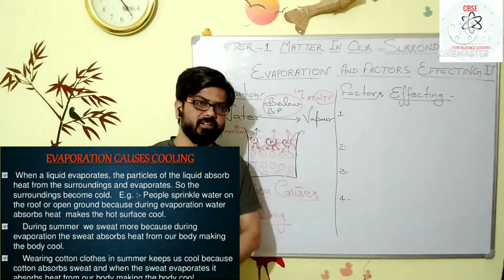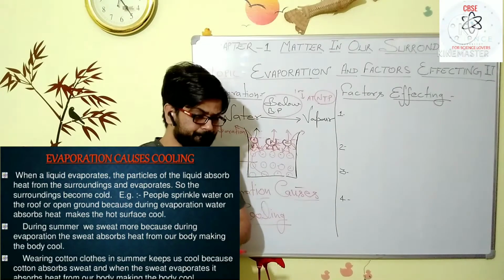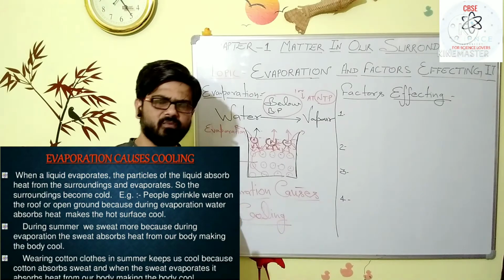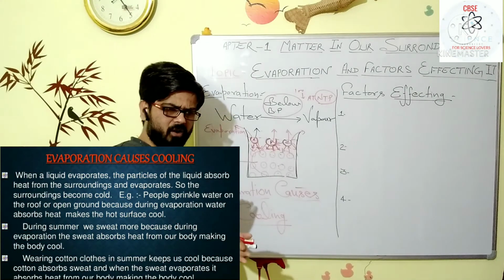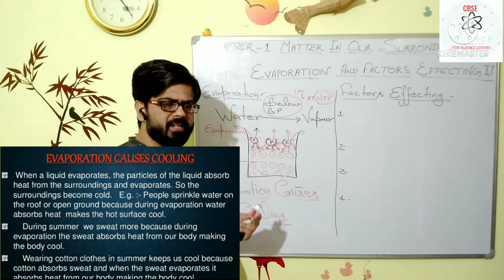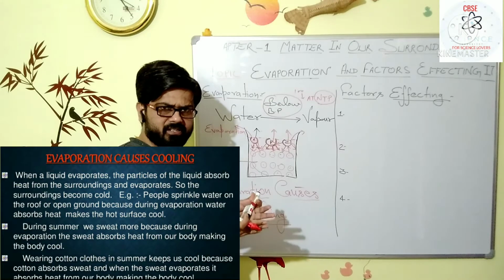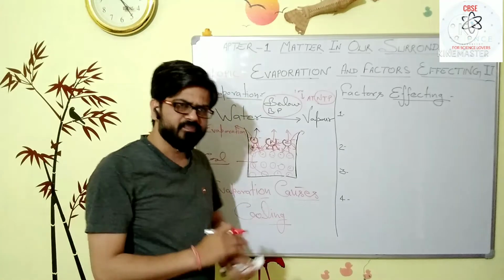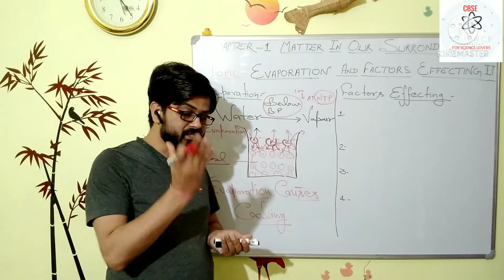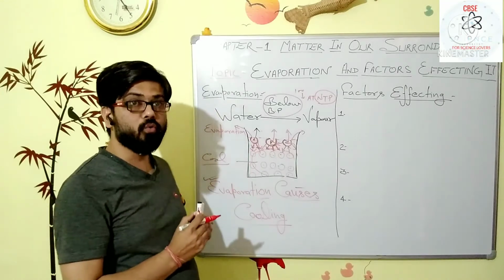In a general way, we have seen the cooling effect. Just see, during the summer season, people sprinkle water on hot surfaces or a hot roof, so that the latent heat of vaporization decreases the temperature of the surface and it becomes cool due to evaporation. This is one simple example in which we see that evaporation causes cooling.